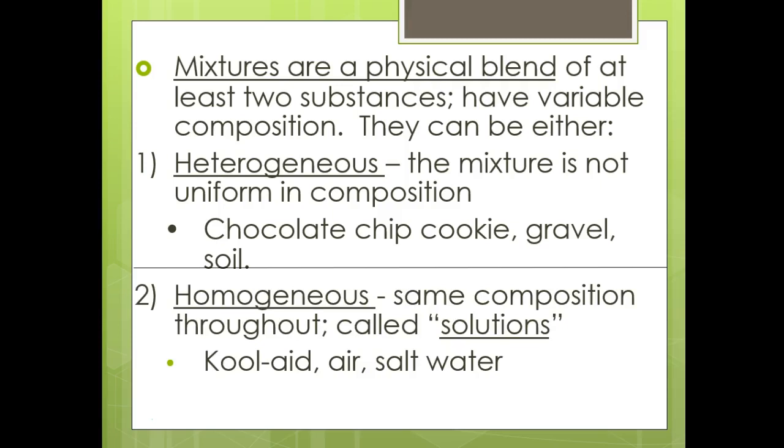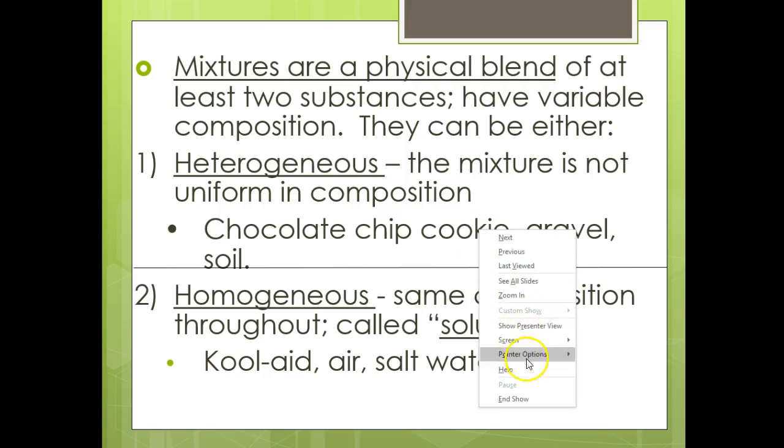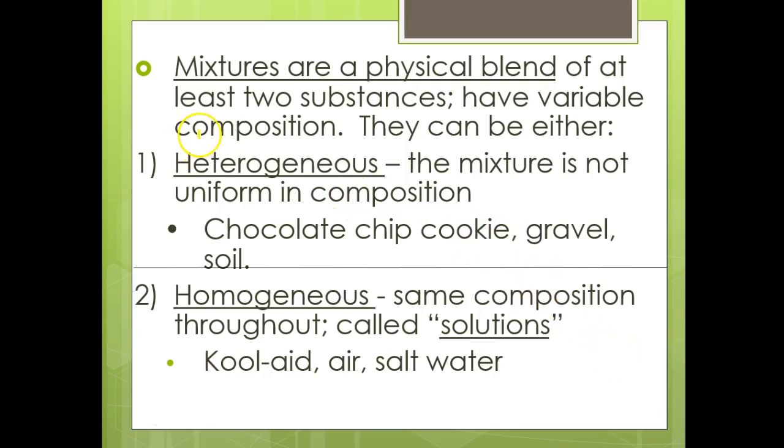Let me make sure I have my highlighter on, so I can help you out here. Okay, so I need you to have that mixtures are a physical blend, have at least two substances, and they can either be heterogeneous, which means they are not uniform in composition, which means that you see more than one thing in the substance.